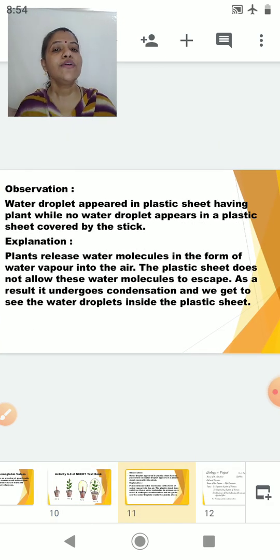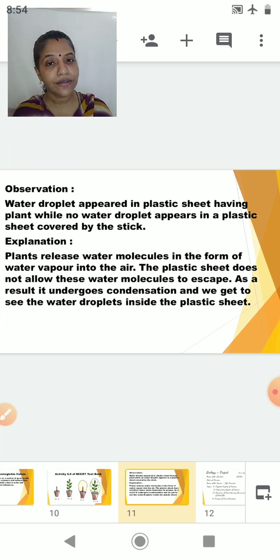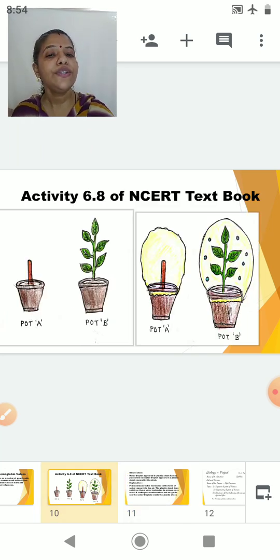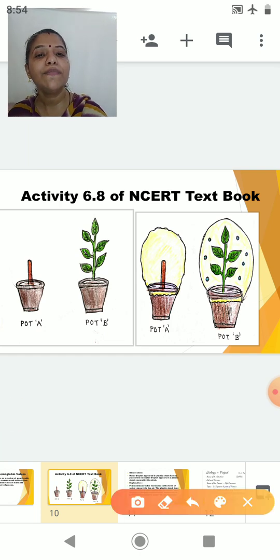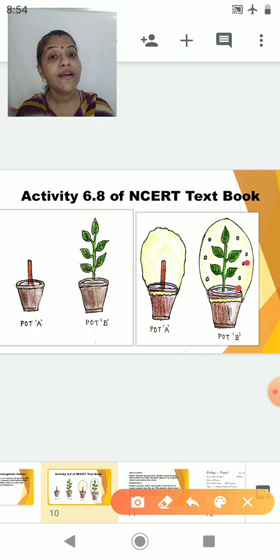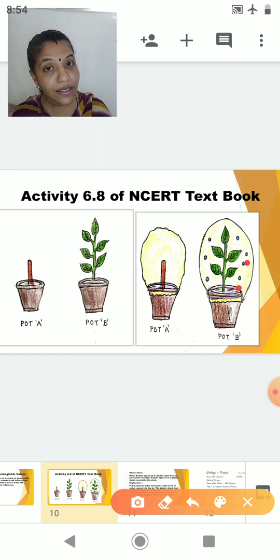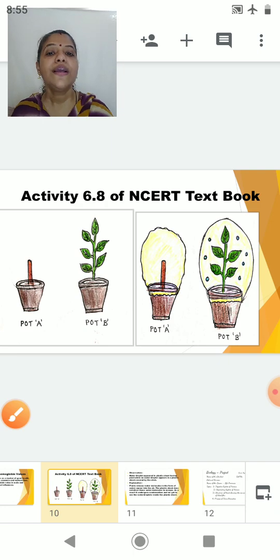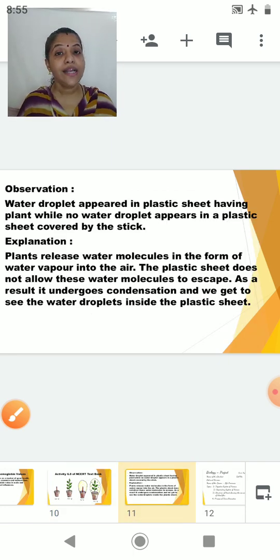The observation is that water droplets appeared in the plastic sheet covering the plant, while no water droplets appear in the plastic sheet covered over the stick. Now students, you can see here some droplets of water over here in the pot in which the plant is present, whereas water droplets are not there in pot A where I have planted a stick. Now why? Let us explain that.